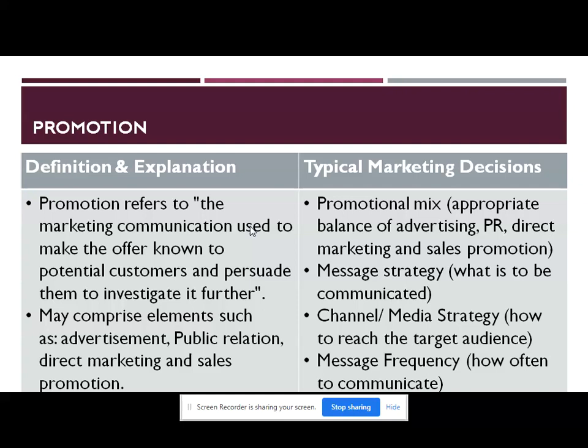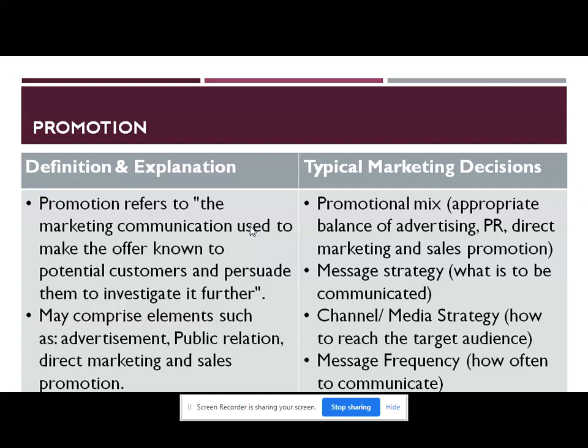Then a message strategy, what is to be communicated to the customers, has to be decided, whether you want to communicate the features or cost or other attributes of your products and services. That has to be decided in the typical marketing decisions related to promotion.